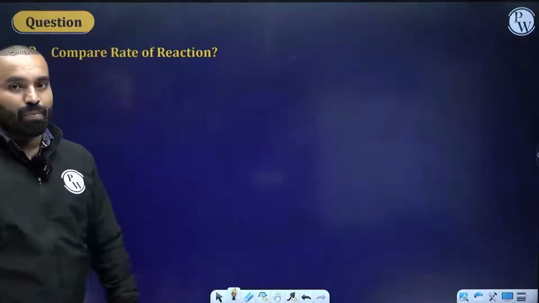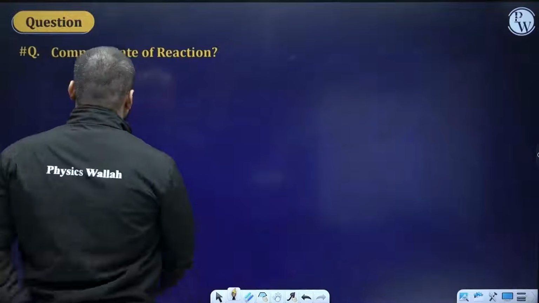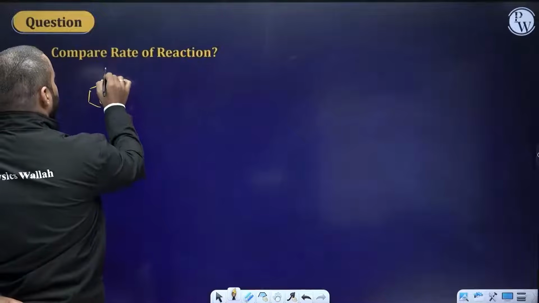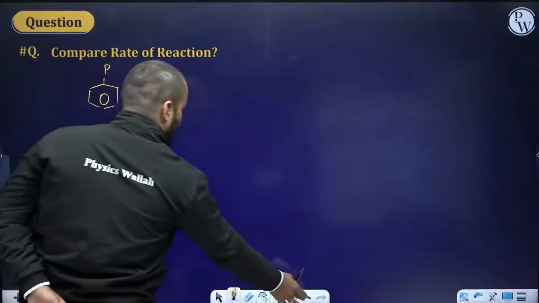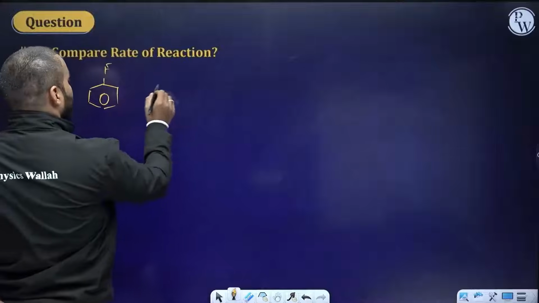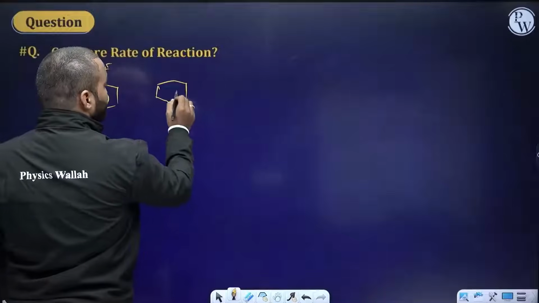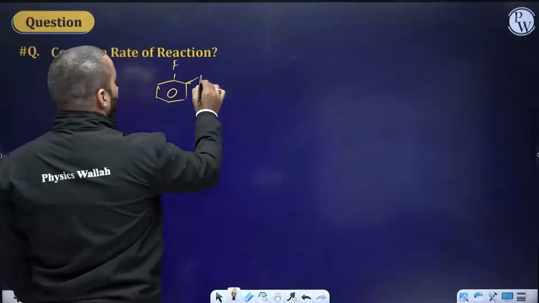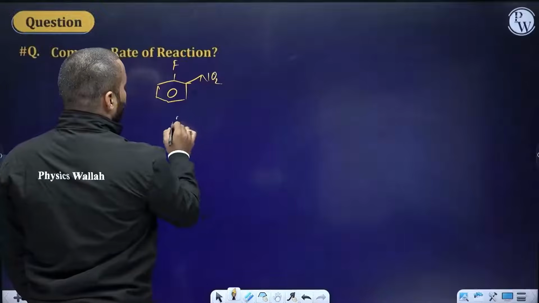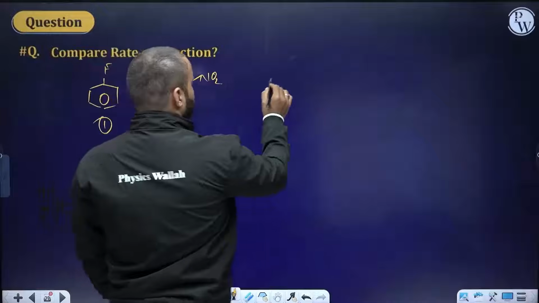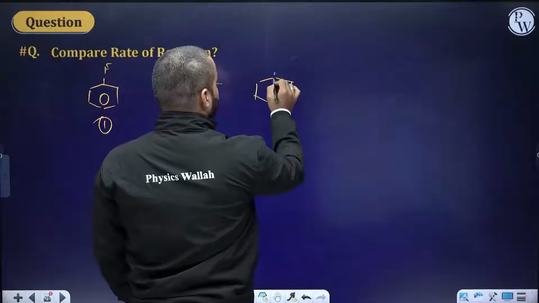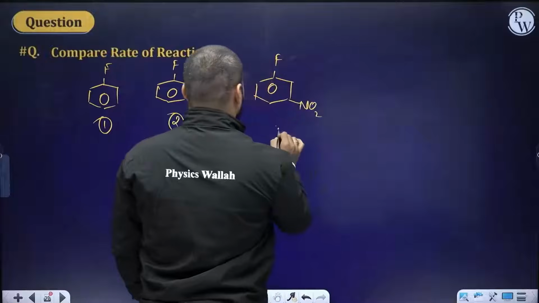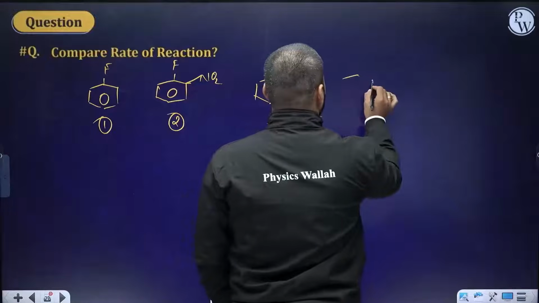So I have a comparison question here. Compare the rate of the reaction. The first one, I have just the fluorobenzene. You need to answer this question in the comment box, number 1. Then you have nitro attached on the ortho position, number 2. Then I have third, nitro present on the meta position. Then I have fourth.